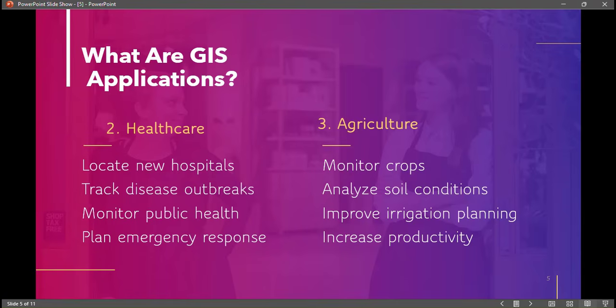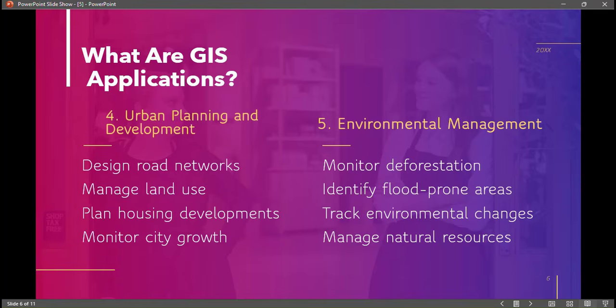Number three is in agriculture: monitor crops, analyze soil conditions, improve irrigation planning, and increase productivity. Number four, GIS is applied in urban planning and development to design road networks, manage land use, plan housing development, and monitor city growth.